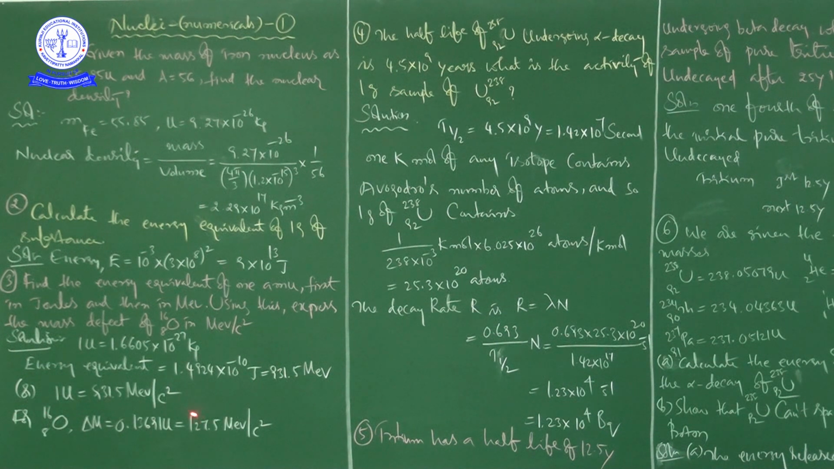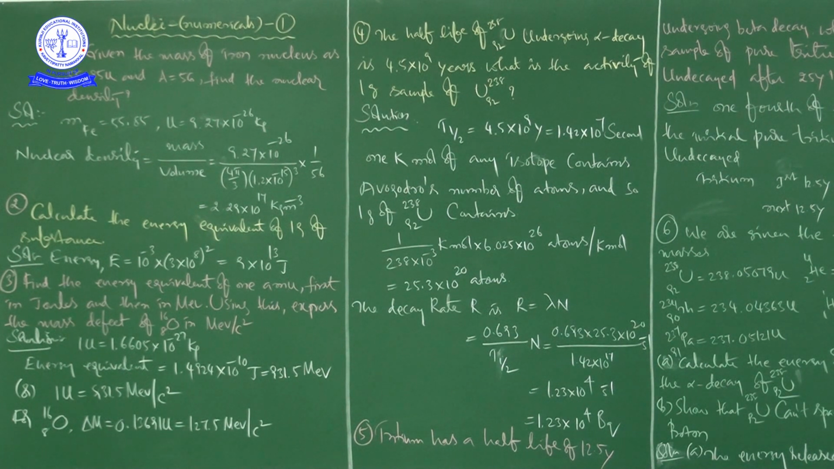Or you can also say 1 U is equal to 931.5 million electron volt per c square, because by multiplying this with c square only we got this value. So if you take c square to this side, it divides this value.